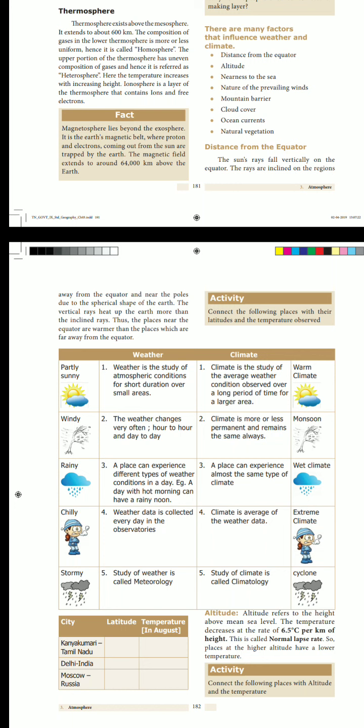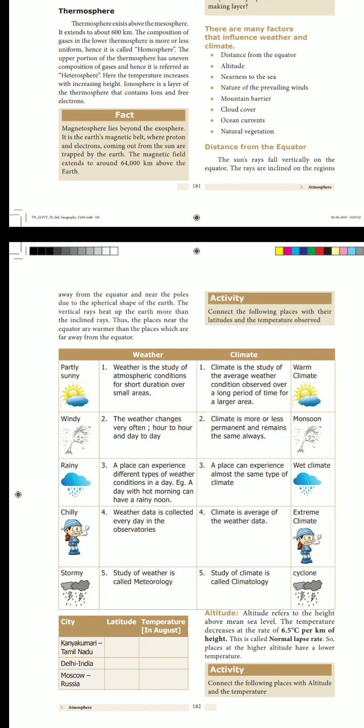This is a very important question: distinguish between weather and climate. There are 5 points. First, once again we can recall, weather is the study of atmospheric conditions. Climate is the study of average weather conditions. Weather is for a short duration or small areas. Climate is for a long period and a large area. Second, the weather changes very often, hour to hour and day to day. At the same time, climate is more or less permanent and remains the same always.